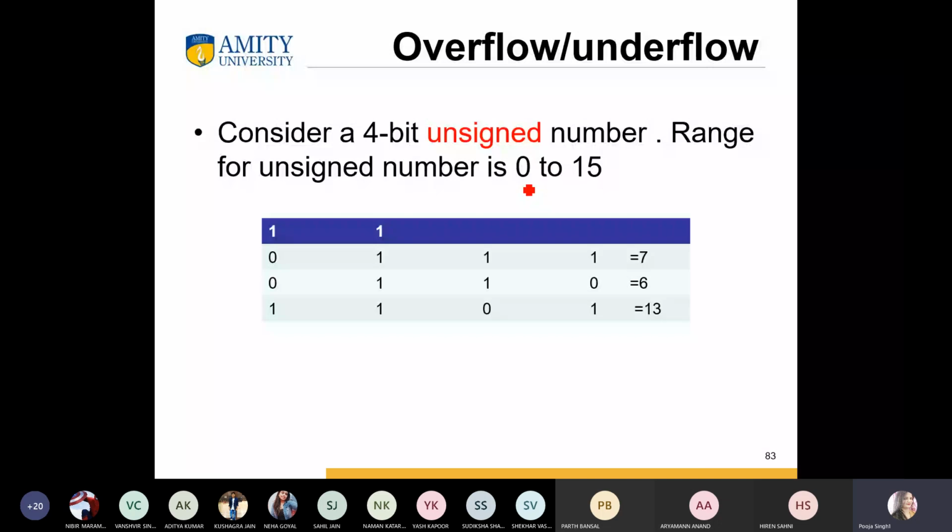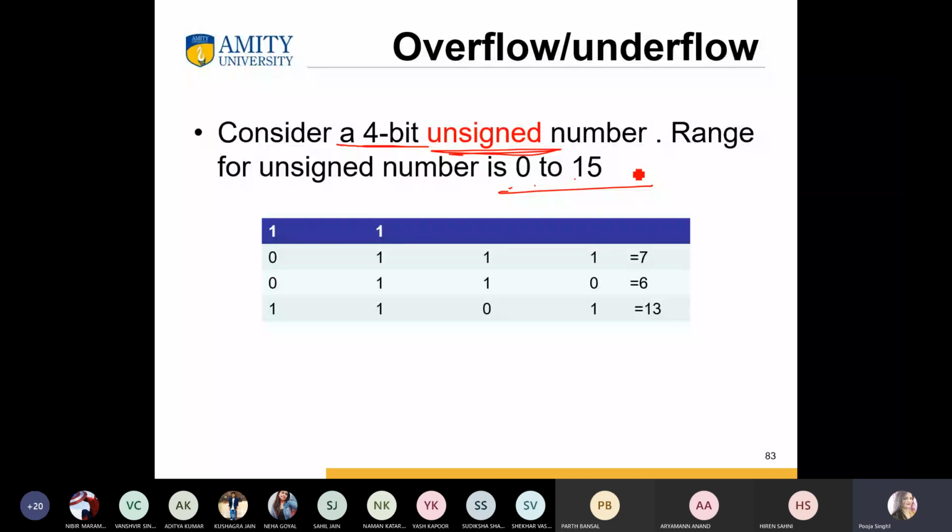The range for an unsigned number is 0 to 15. Here we consider the 4-bit unsigned number, which means no negative number is assigned, and the range is 0 to 15. So we can write here 7, 6, 13.